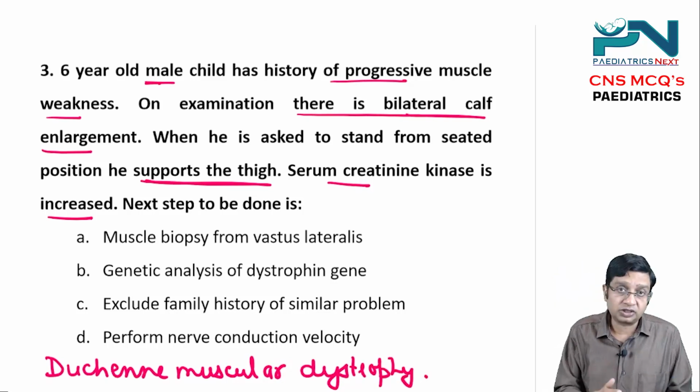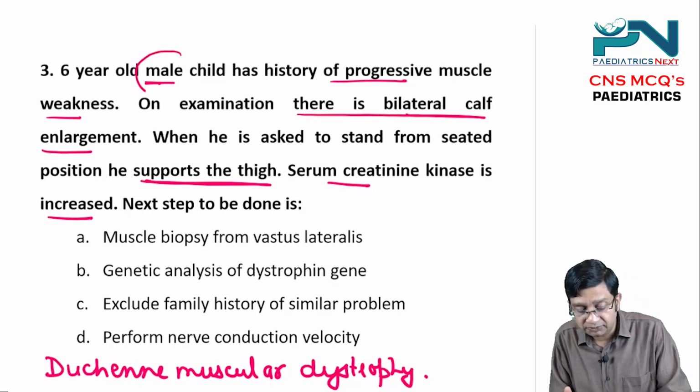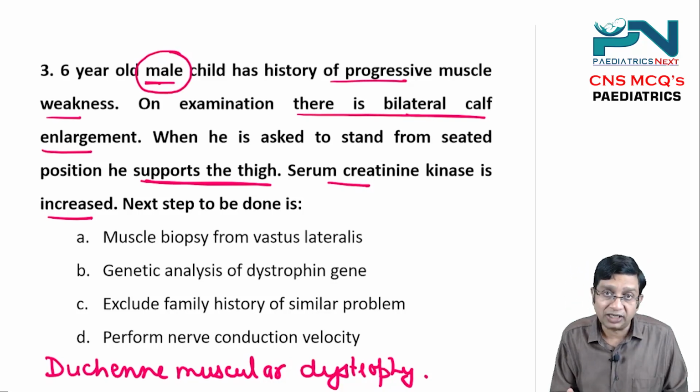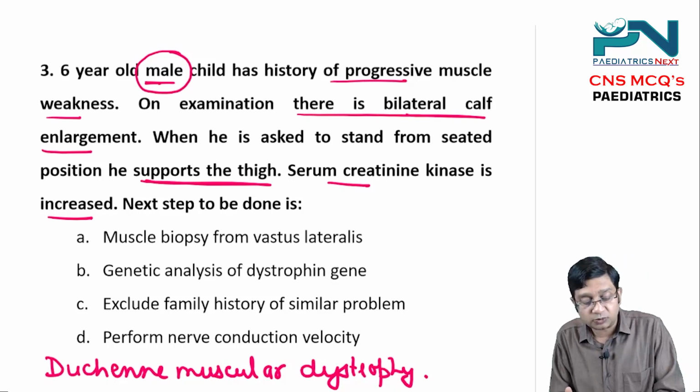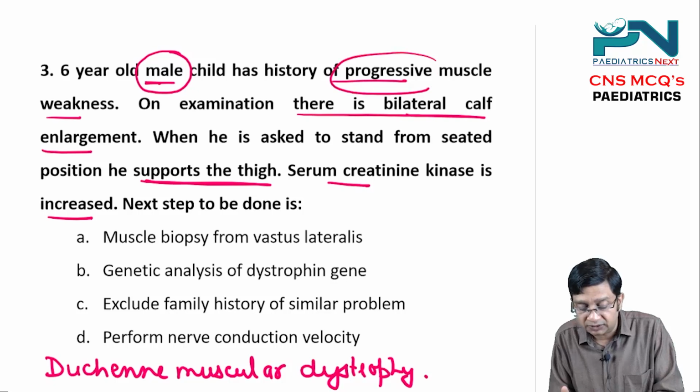Now, Duchenne muscular dystrophy, the mode of inheritance is X-linked recessive, so it is mainly seen in males. Here it is a male case. Then the child has progressive muscle weakness, and all muscular dystrophies are basically progressive.